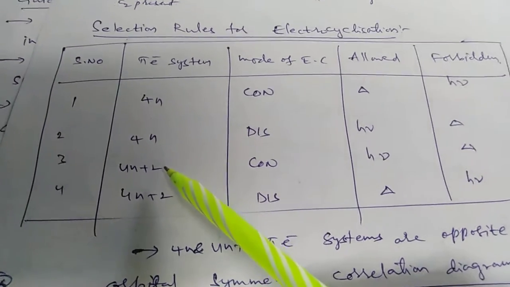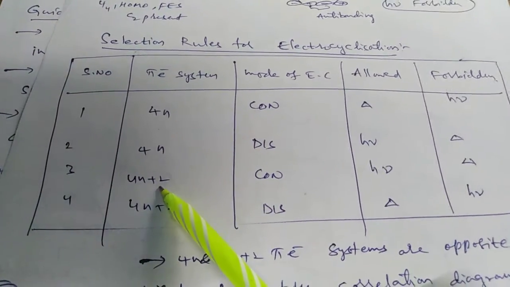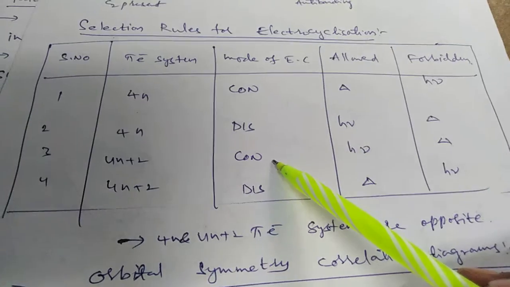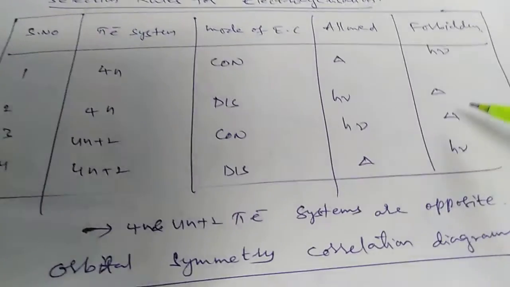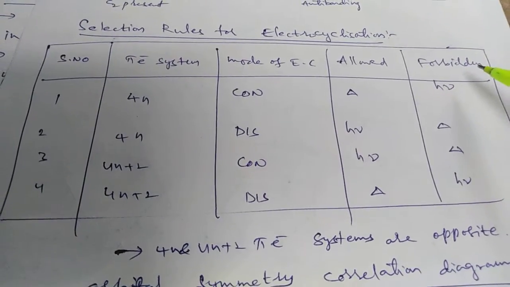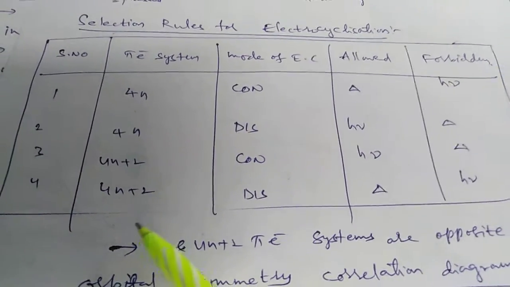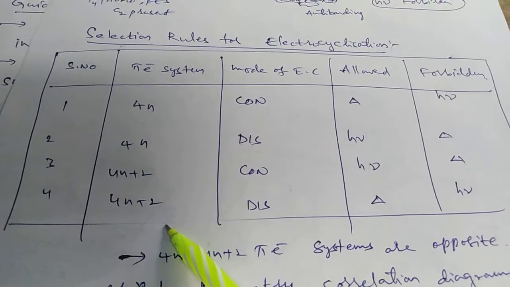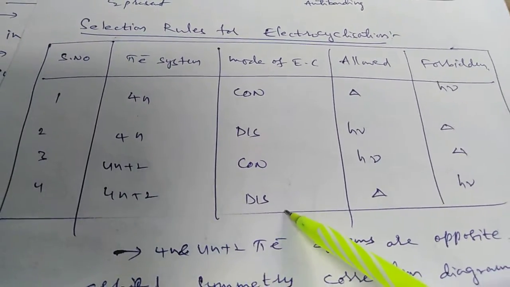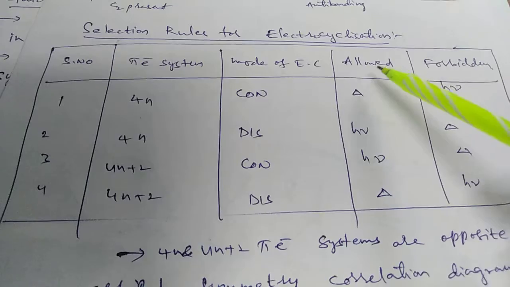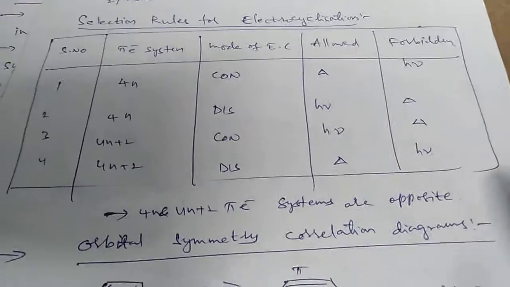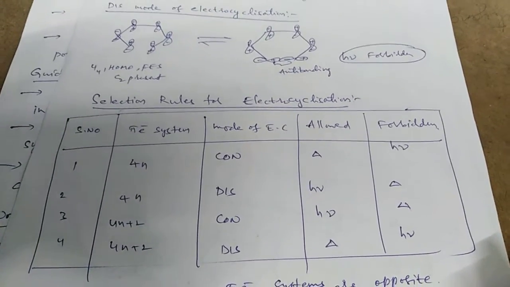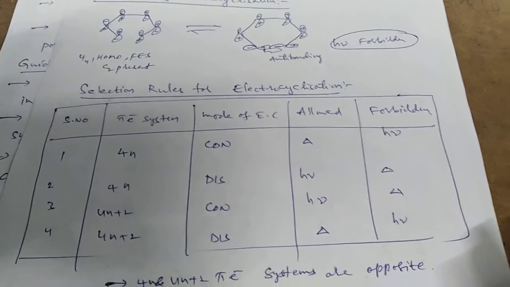If the reaction has a 4n plus 2 system, conrotation is allowed for the photochemical condition and the thermal condition is forbidden. For a 4n plus 2 system, for disrotatory electrocyclization, the thermal condition is allowed, the photochemical condition is forbidden. This table is very important for electrocyclization reactions for 4n and 4n plus 2 systems. Thank you.